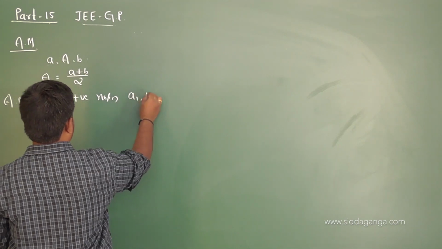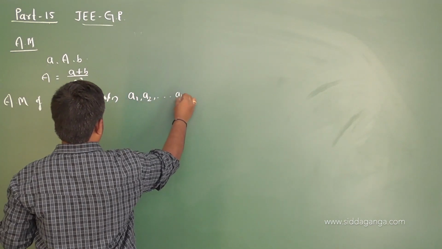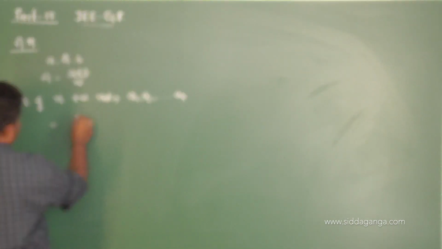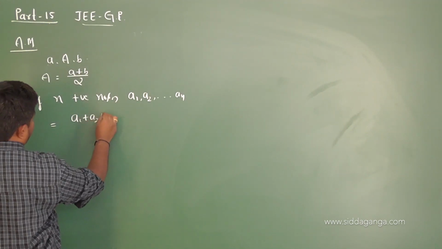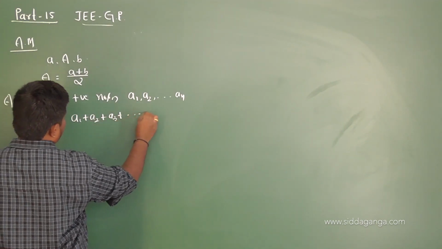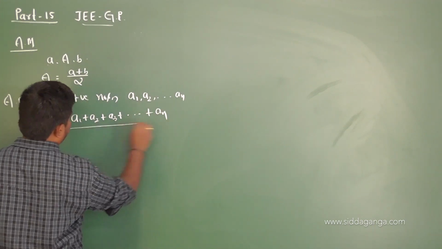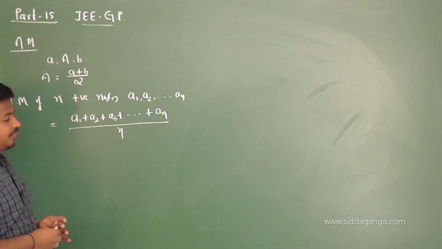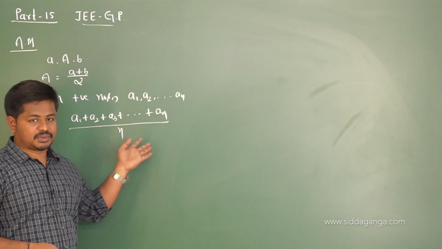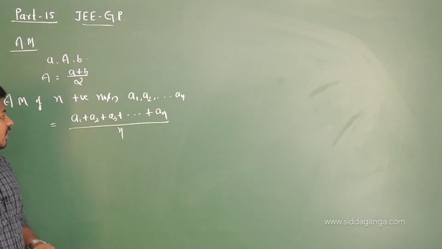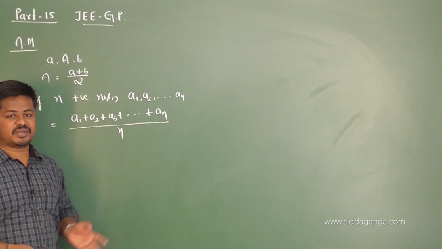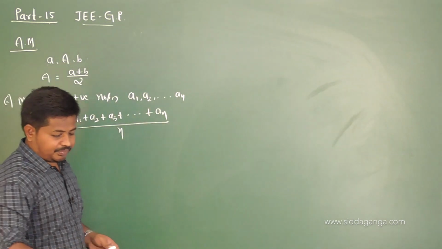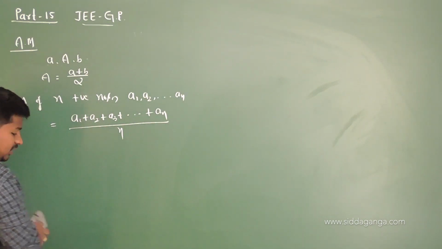So the numbers are like this: A1, A2 and so on, An, and it is given by A1 plus A2 plus A3 and so on, An, whole divided by the number of terms. So this gives the arithmetic mean of n positive numbers. That's what: the sum of all n terms divided by the number of terms gives the arithmetic mean.